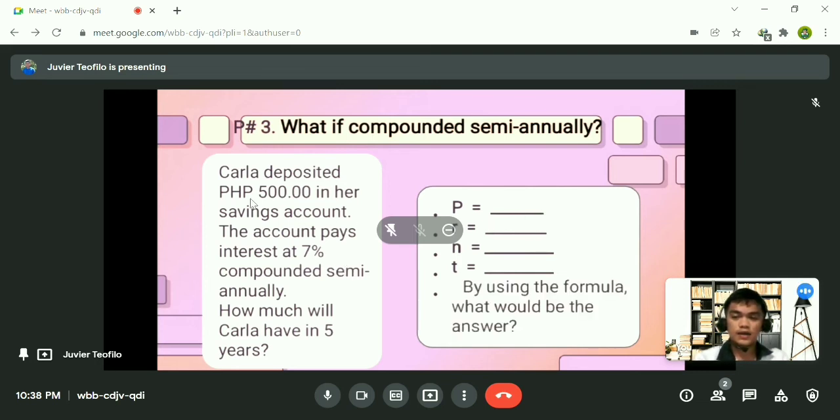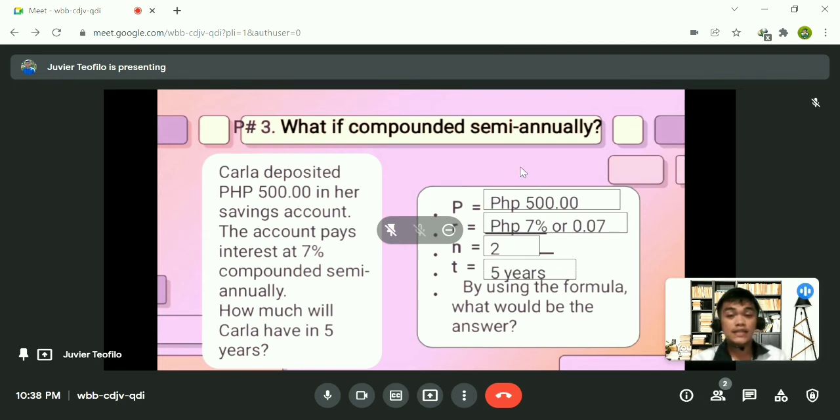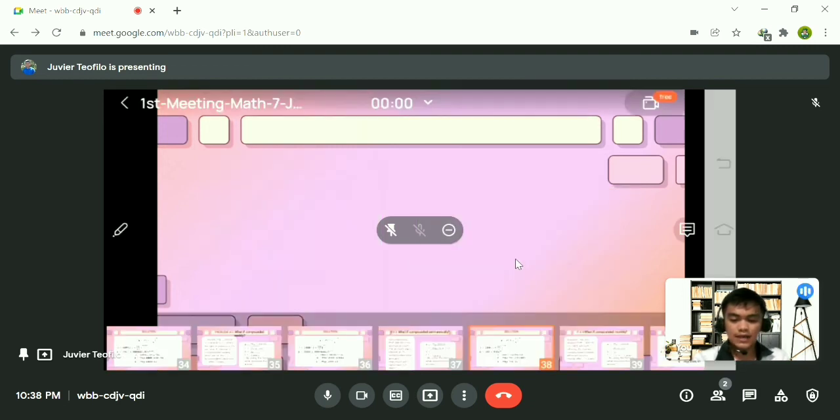Again, let me read to you the problem. Carla deposited 500 in her savings account. The account pays interest of 7% compounded semi-annually. How much will Carla have in 5 years? Okay, I have seen your answers in our chat box. Let's find out if our answer is the same. So let's have the solution. Our principal is 500 pesos. Our interest rate is 7%. Our n is equal to 2 because it is semi-annually. And our t here is equal to 5 years. So let's have the solution.